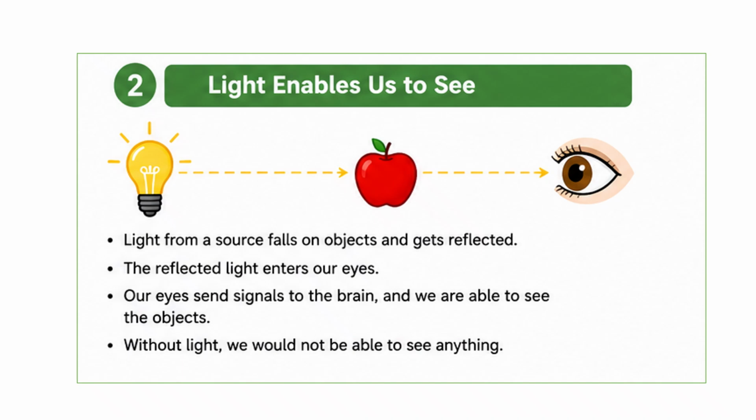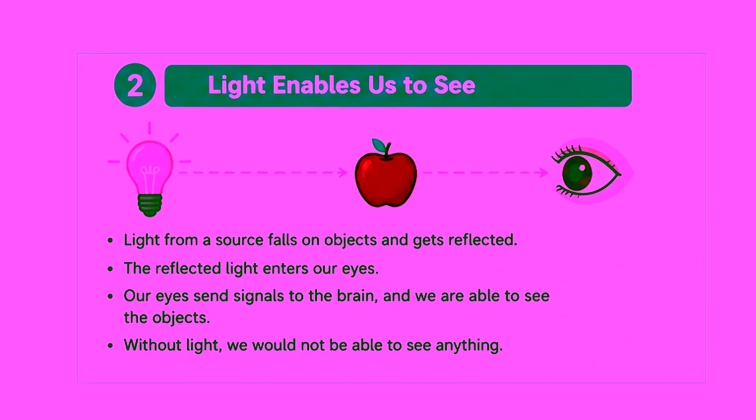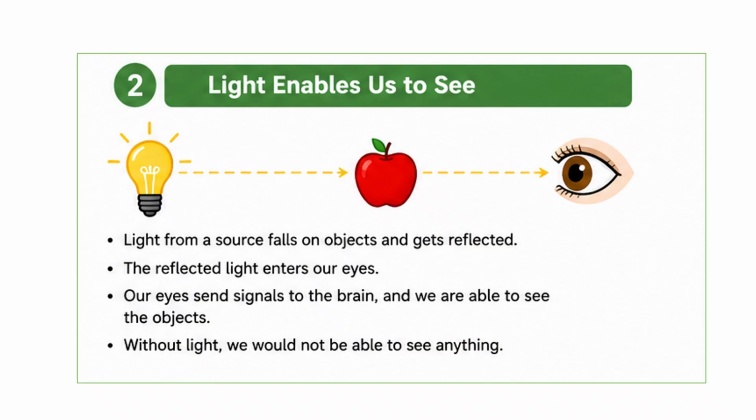Light enables us to see. As we have been talking for minutes now, the whole thing we learned till now is that light enables us to see. Without light, our eyes would be useless. Light from sources like the sun or bulbs reflects off objects and enters our eyes, allowing us to perceive shapes, colors, and textures. Our eyes signal to the brain and we are able to see the objects. Without light, we wouldn't be able to see anything at all.